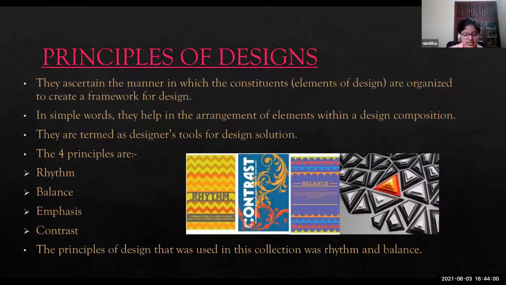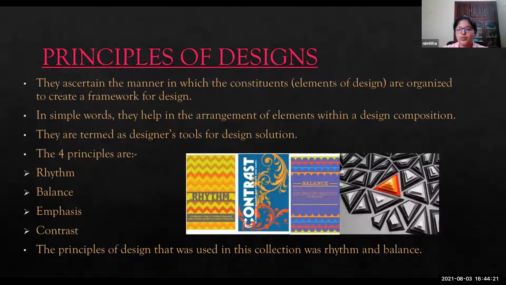Next are principles of design. Principles of design are made of various mixes of elements of design that are used together in a design to make it look better. There are four principles, which are rhythm, balance, emphasis, and contrast.